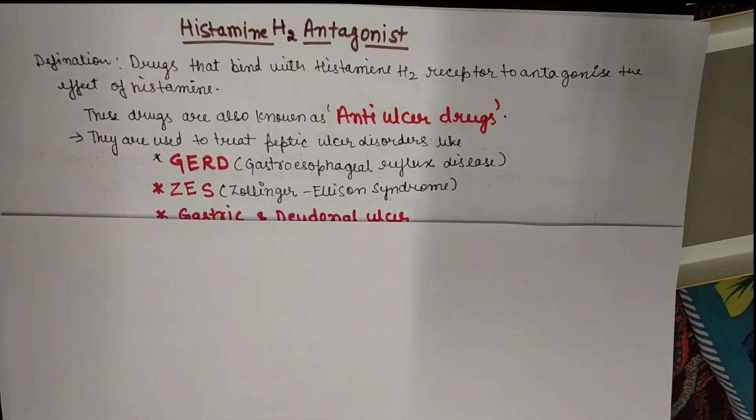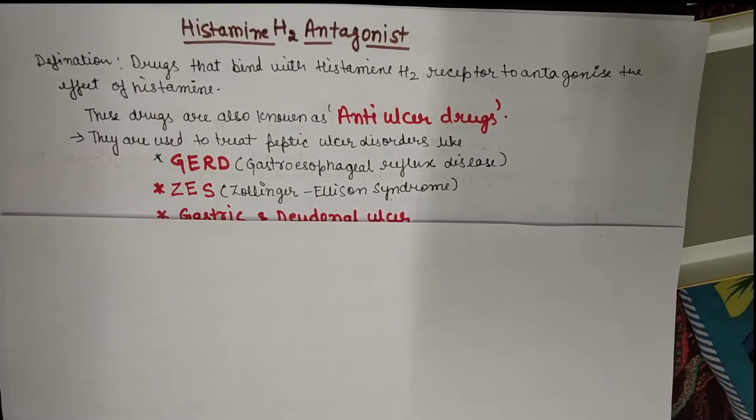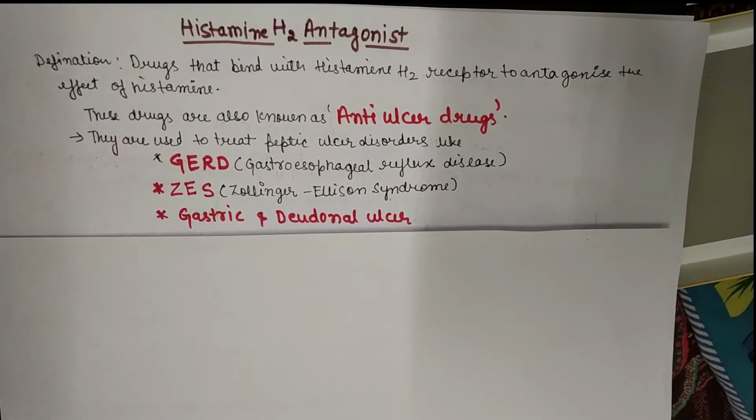So these drugs are used to treat peptic ulcer disorders like GERD, that is gastroesophageal reflux disease, ZES, Zollinger-Ellison syndrome, and they are also used to treat gastric and duodenal ulcer. So basically these histamine H2 antagonist drugs are anti-ulcer drugs.